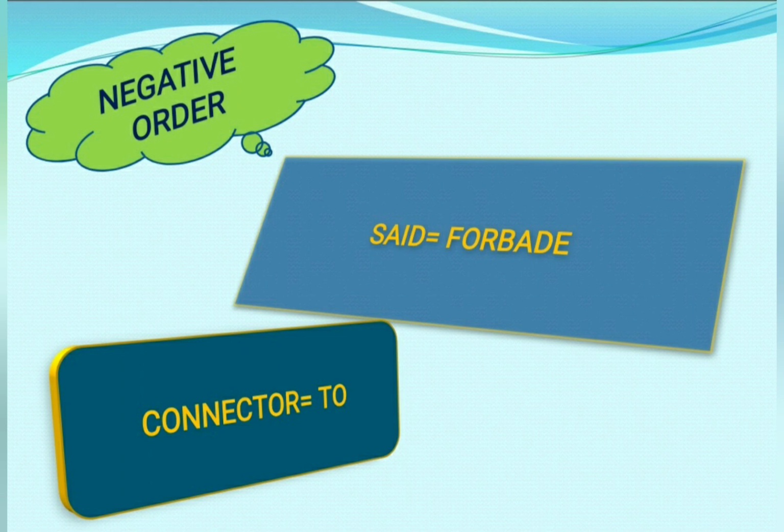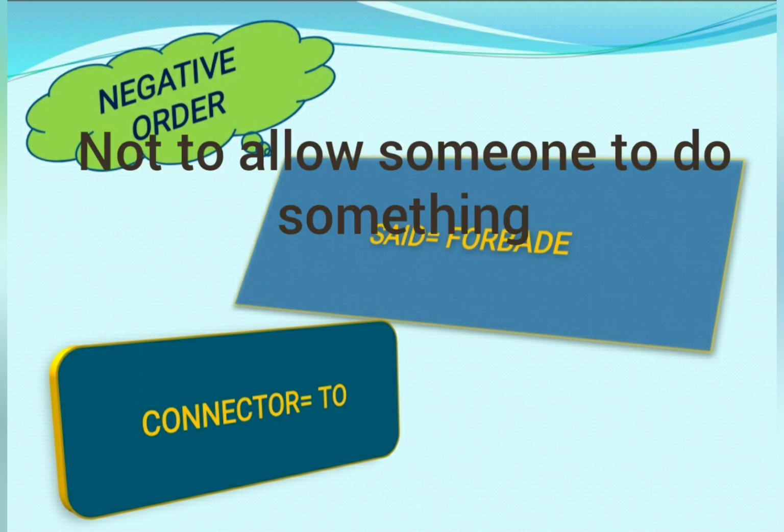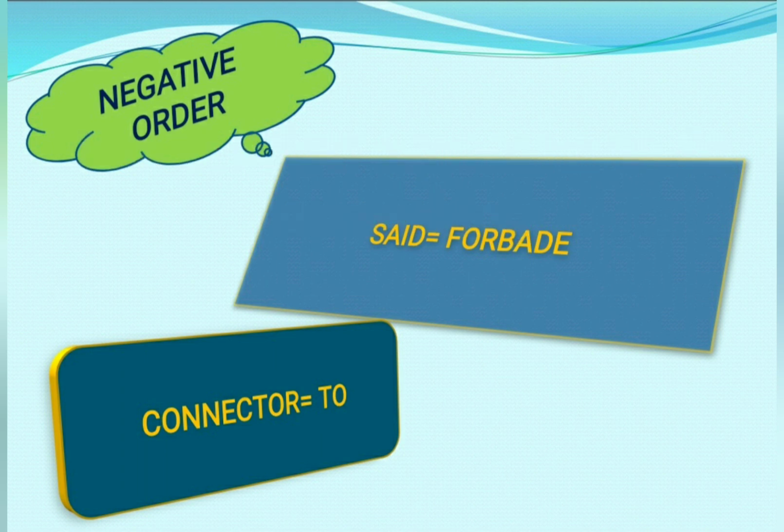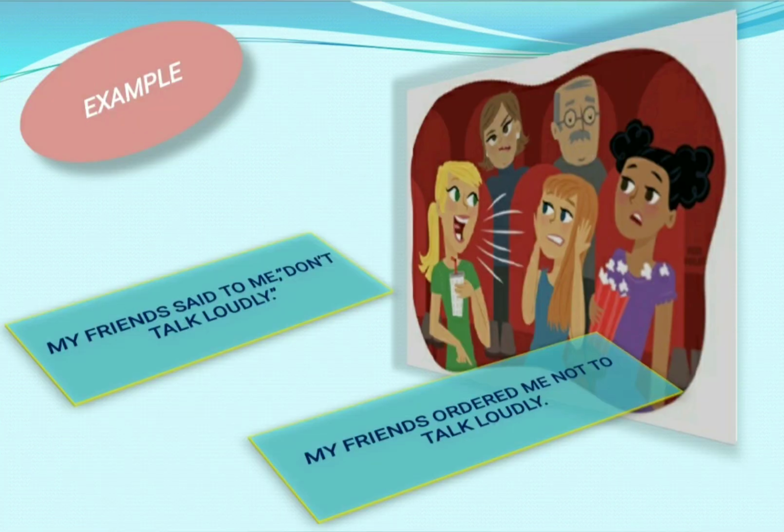forbade. That means not to allow someone to do something. If you use this verb, then you will have to use "to" as a connector. It means here you don't need to add "not" before "to", because forbade is already a negative verb. Let's clear the doubts with the help of these examples.